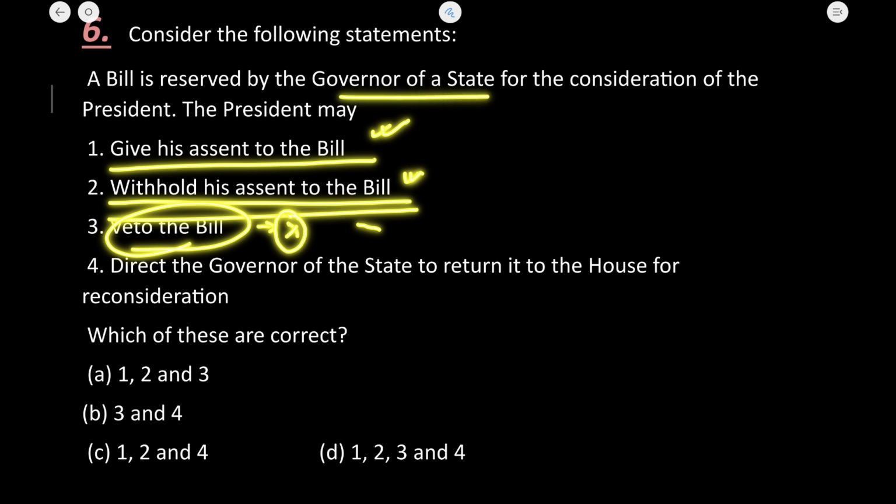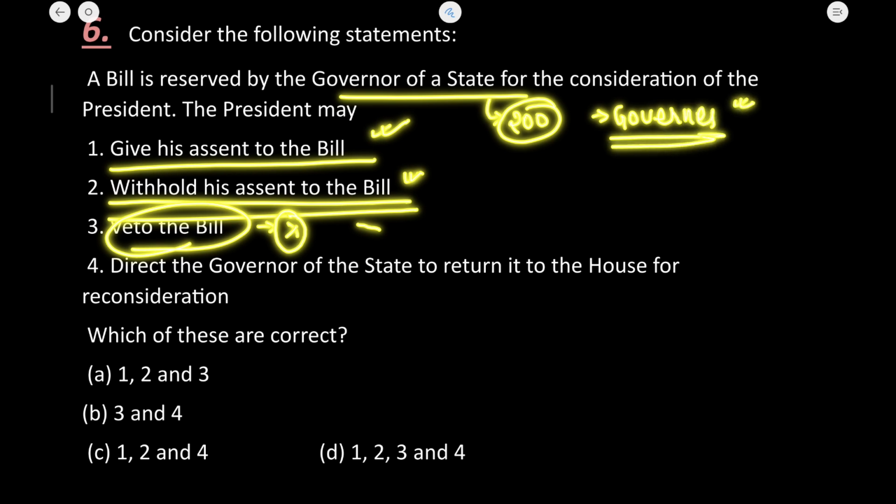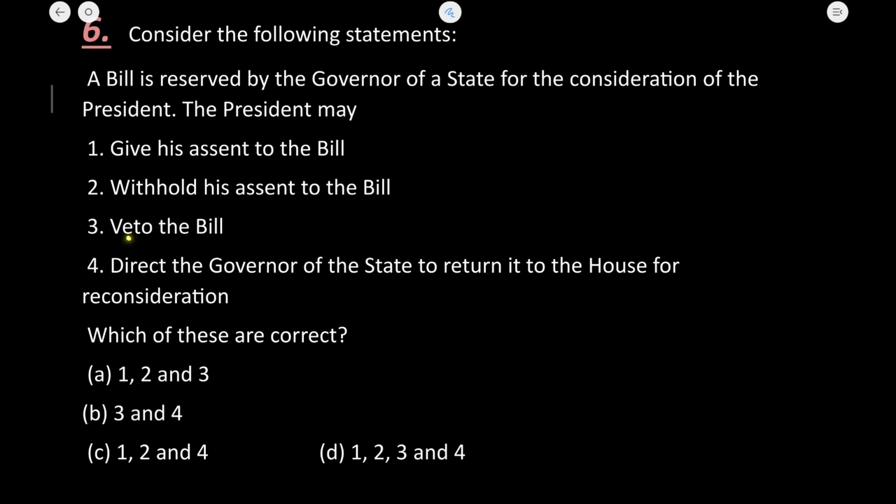Okay, there is the case under article 200 when it is obligatory for the governor to save that bill for the advice of the president. The condition is that if the state government has brought a bill that is threatening the high court of the state, then it is obligatory for the governor to reserve that bill for the consideration of the president. Okay, so veto power does not lie with the president for the bills of the state legislature. So 3 will be eliminated straight away. 1, 2 and 4 is the correct answer.